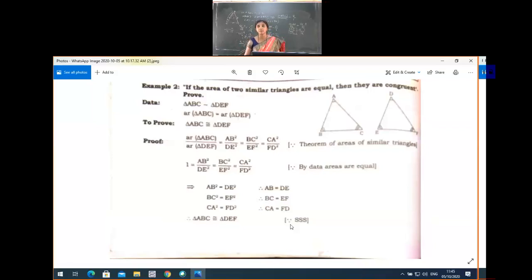Got the idea of this problem, no? With this we'll end the class. Okay, so you have to work out. First you have to write the theorem part; write the theorem neatly. Then afterwards copy these two example problems. Then you have to start with the exercise problems. That is homework for you people.